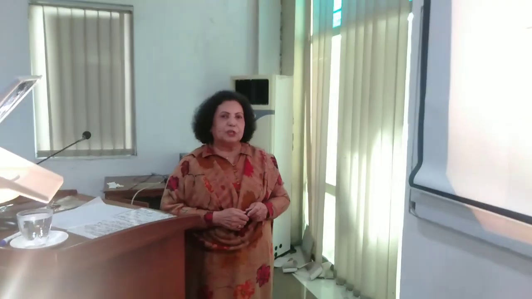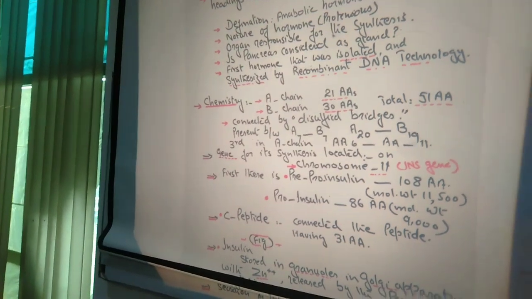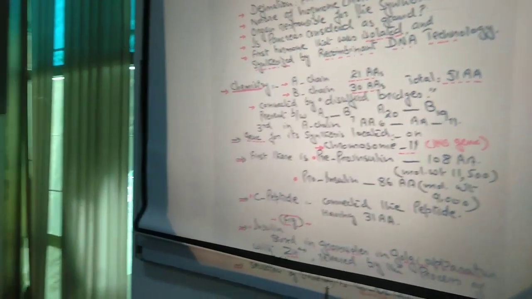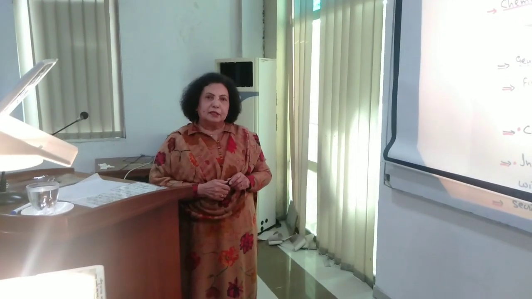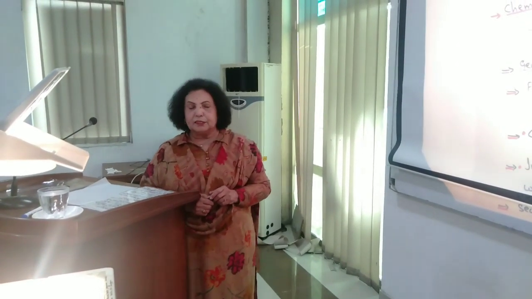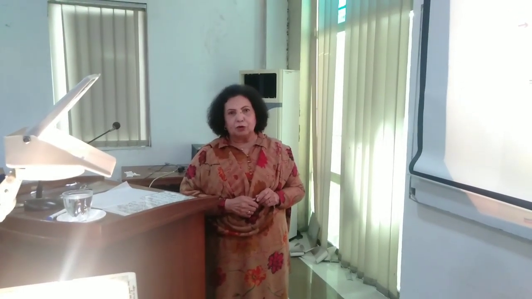First of all, the definition: it is written that it is an anabolic hormone. Insulin is known as an anabolic hormone because it helps in the synthesis of carbohydrates, proteins, and lipids. So that's why we can say that it is an anabolic hormone.